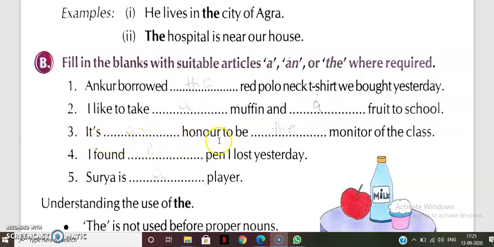It is dash honor to be dash monitor of the class. It is an honor because the sound is vowel sound. And the monitor of the class, that is why we have to write here the. I found dash pen I lost yesterday. जो पेन कल खो गई थी वो मुझे मिल गई. So the. Surya is dash player. Here there is no information about the player, that which player he is. That is why we will write a player.